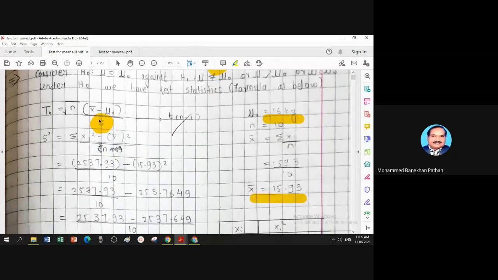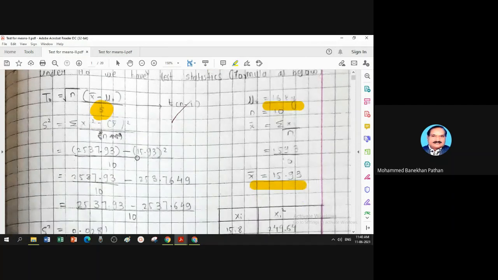So the formula of S is sample variance, summation xi square minus x bar squared upon n. Now this is a little bit wrong way of writing a simplified S square. This is also not correct. The correct formula is this: sum of xi square divided by number of observations, minus x bar square. So you have to correct the formula.